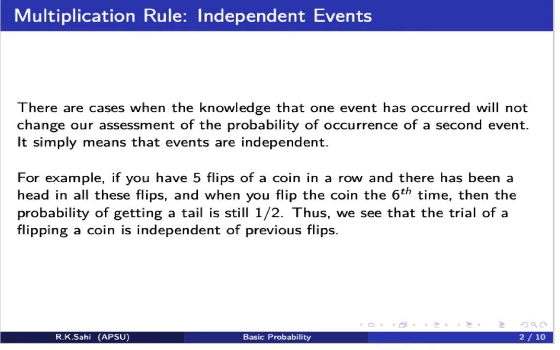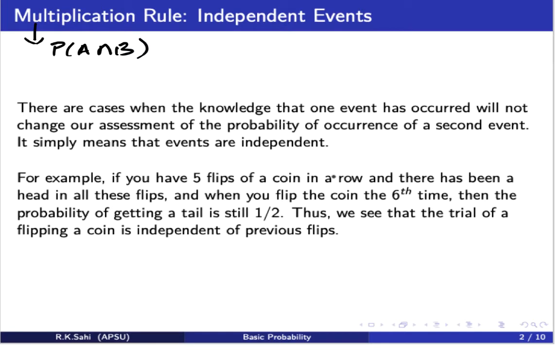Now we remember in a previous video we talked about the multiplication rule of probability, which is given by the probability of A intersection B when A and B are two events. So here we are focusing on independent events. That means both these events do not affect each other. If one event has occurred, it is not going to change the assessment of the probability of the occurrence of the second event. So simply, these events are independent.